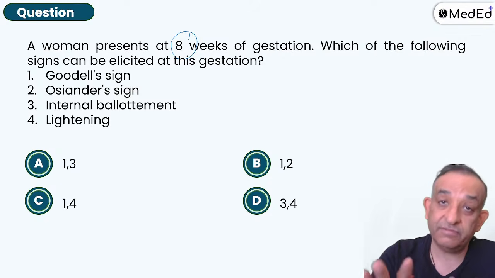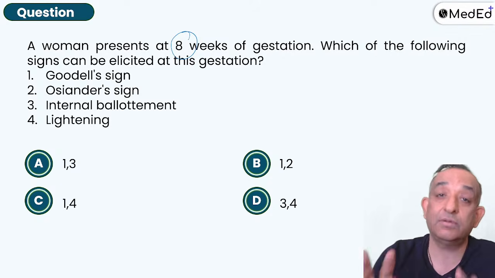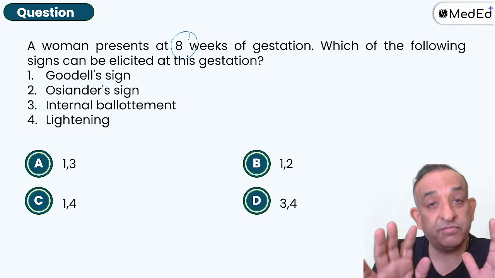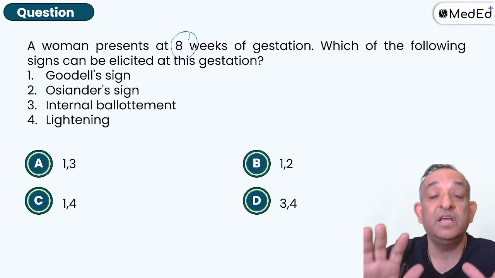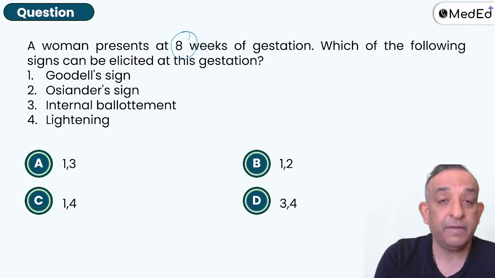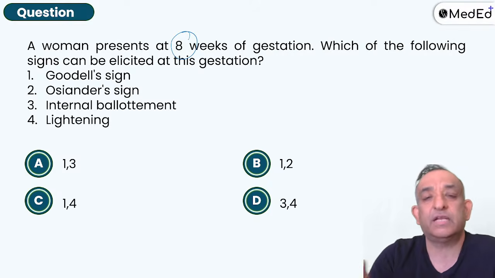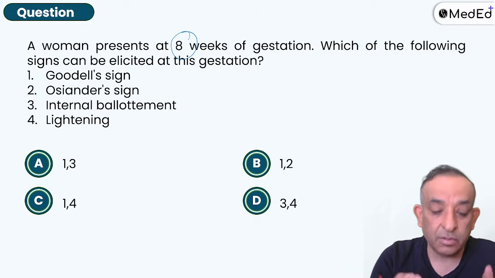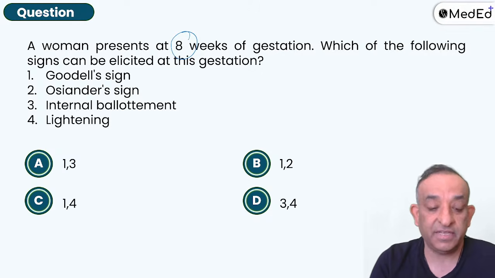So the vagina will also be blue, and yes, Chadwick sign can also say a blue vagina. But in Williams Obstetrics, it is classically mentioned as ectocervical hue. The bluish hue is meant for the cervix. Of course, the vagina also will be blue. So Chadwick sign, Goodell sign, Osiander sign, all at 8 weeks. But yes, the Hegar sign is at 6 weeks.